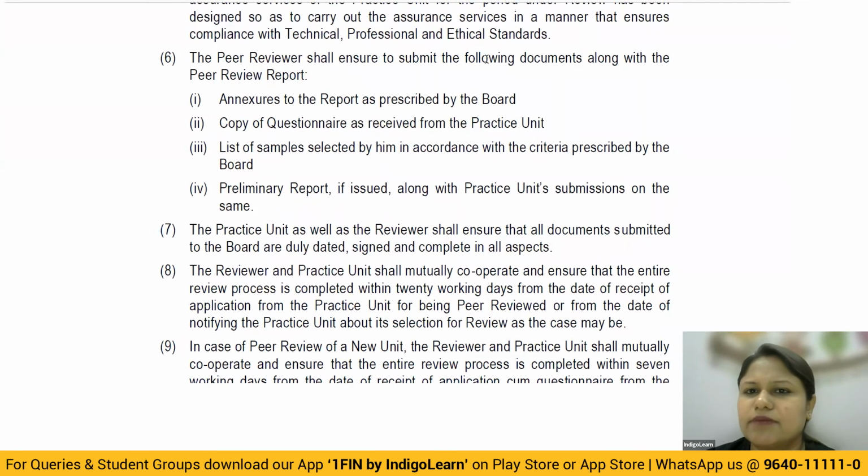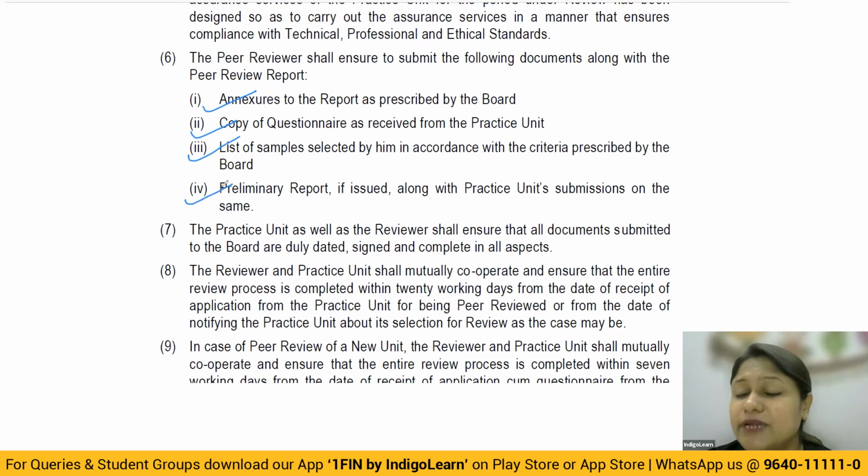Then the peer reviewer should submit the following documents along with the review reports. That is whatever annexures, whatever additions are required by the board, you have to attach to the report. The copy of the questionnaire, that is Form 1, which was filled by the practice unit, has to be attached. Whatever samples you picked up by giving Form 5, all that also you have to give to the peer review board.